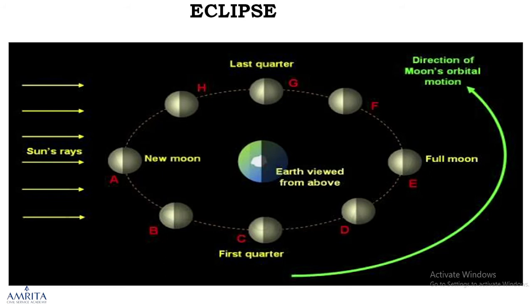Here, sun's rays are coming. That means sun is there. This is earth. Earth is rotating itself and revolving around the sun. Moon is a satellite of Earth, and Moon rotates and revolves, both at the same time. Rotation in this direction.